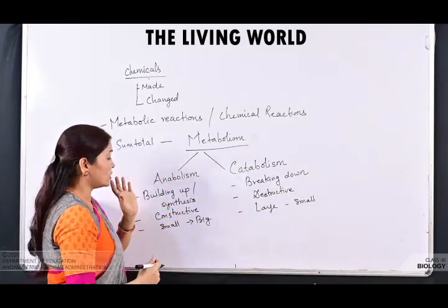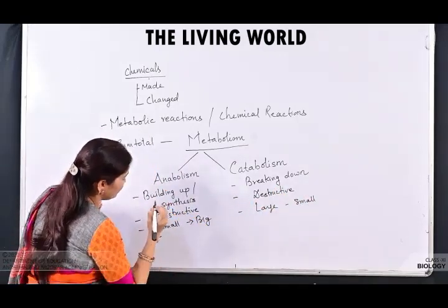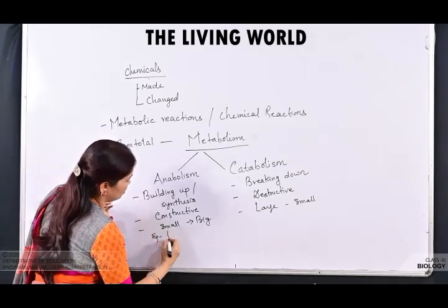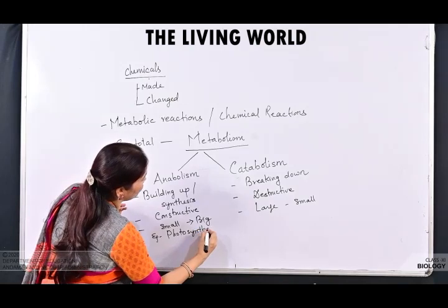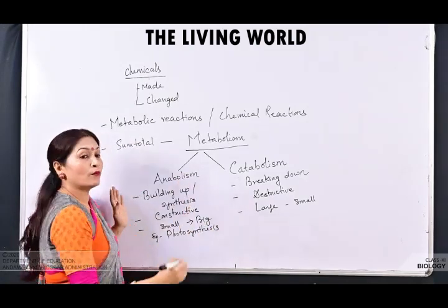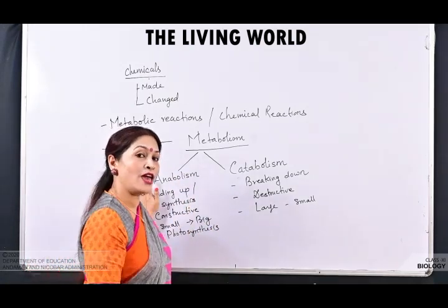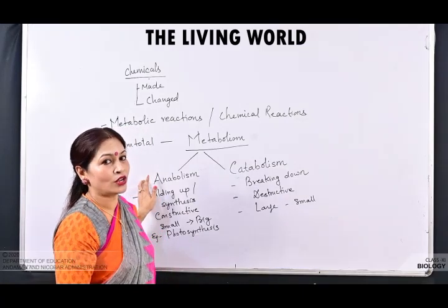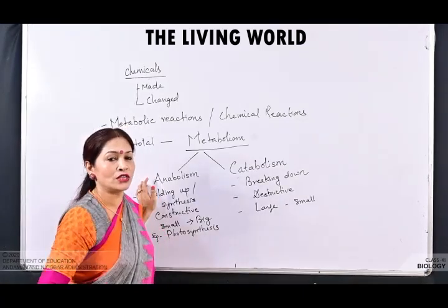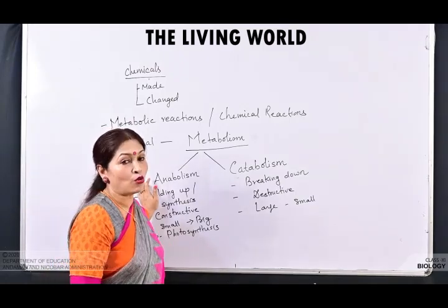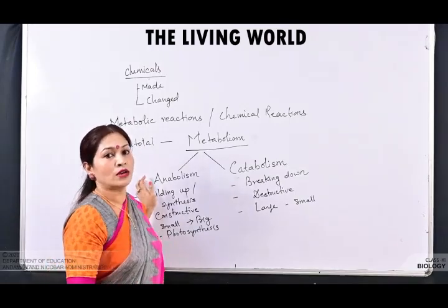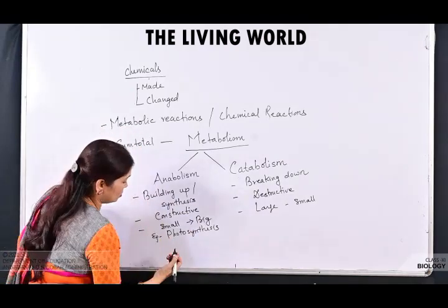Now if you think about an example, what example can we think of here? That is photosynthesis. Photosynthesis is an anabolic reaction. You know photosynthesis, you have studied it in lower classes. Photosynthesis is a mechanism in green plants where the plants prepare their own food with the help of sunlight and smaller substances.